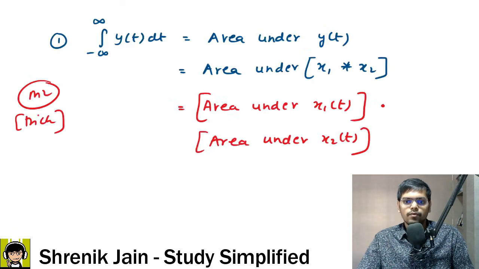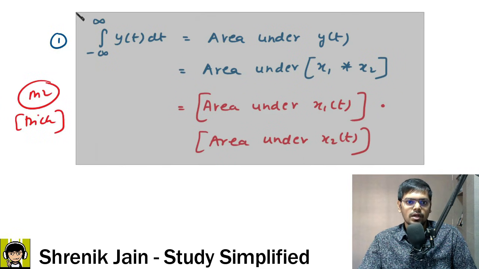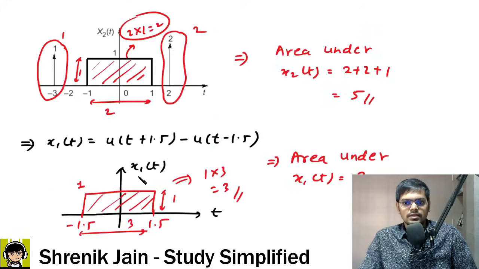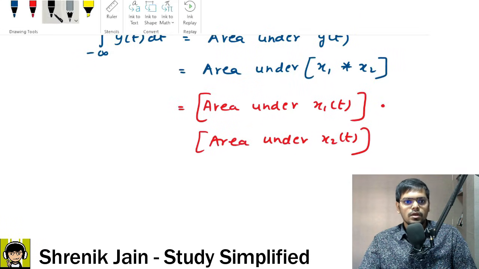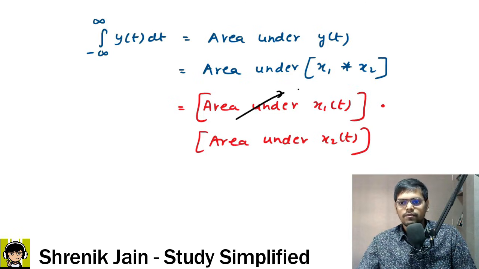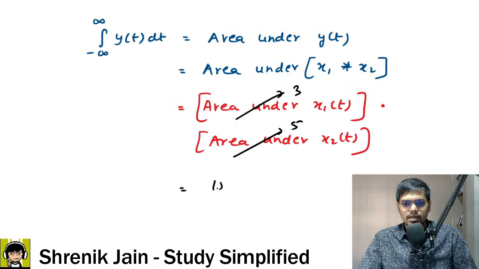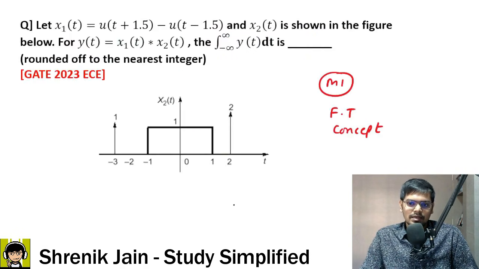So now what is our answer? Sir, check it out. Copy this to the next slide and then happily say that we found this. First, area under x1 of t is 3. The next, we found it is 5. So 3 into 5, the answer is 15. Was it simple? Was it easy? So if you know the tricks and techniques, it is easy.